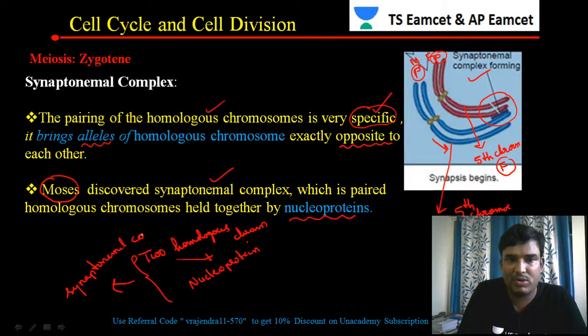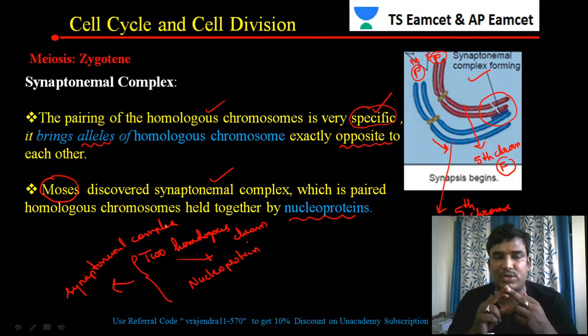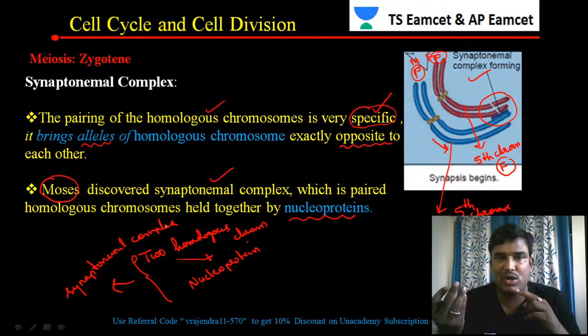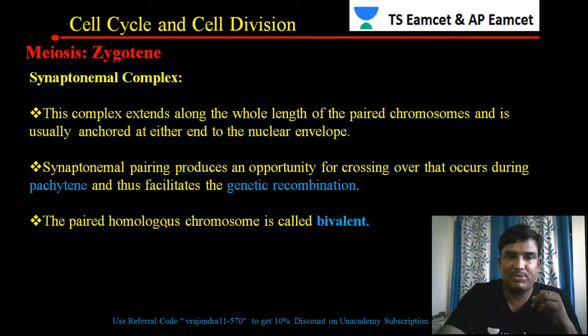What does synaptonemal complex mean? It is composed of two homologous chromosomes and nucleoprotein. Two homologous chromosomes along with the nucleoprotein is called a synaptonemal complex. So that is about the synaptonemal complex. Now let us see how the synaptonemal complex is formed.